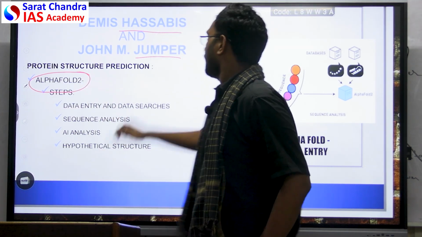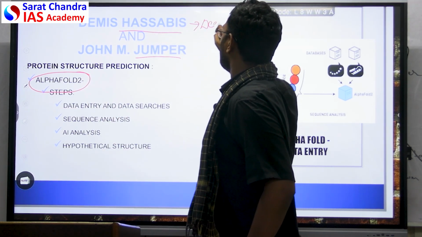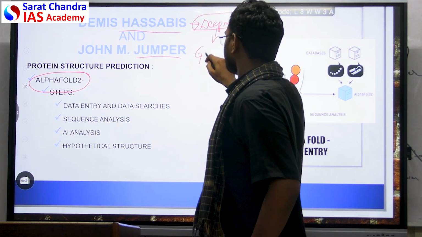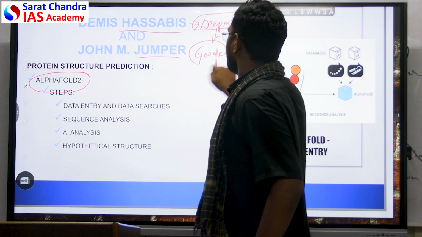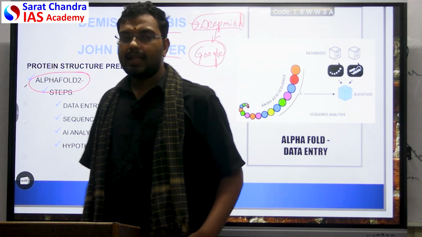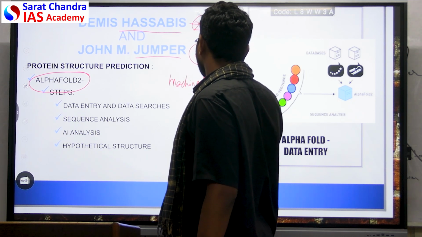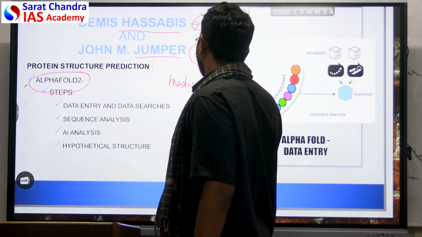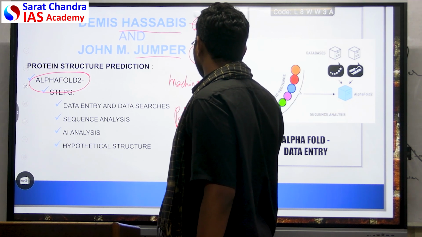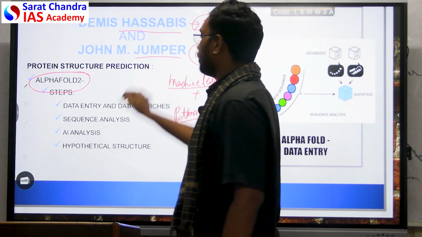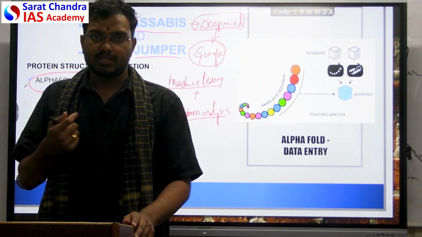Hassabis is the founder of DeepMind, which is a subsidiary of Google. What they have done is they have used machine learning and pattern analysis to understand how the protein structure works.